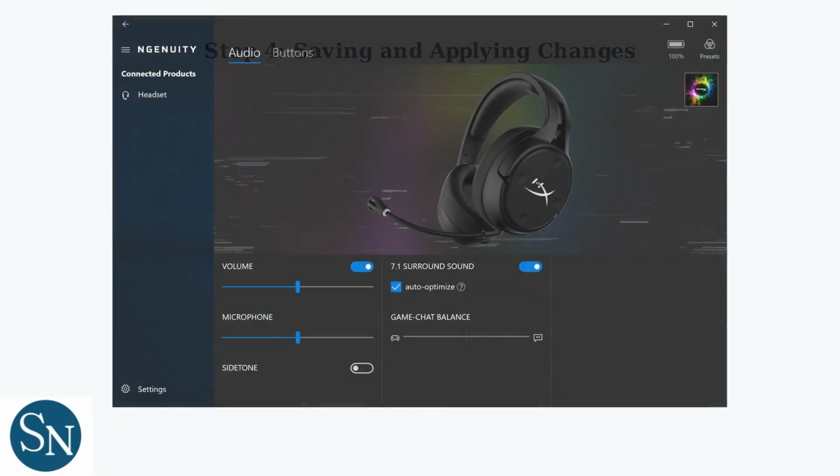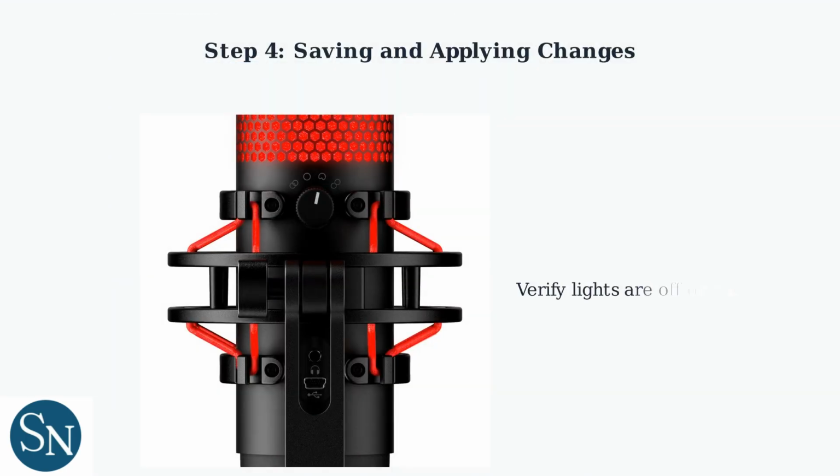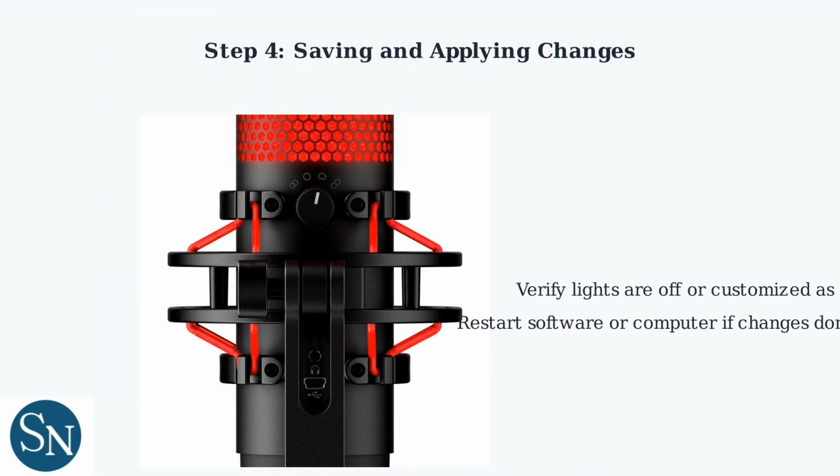After making your adjustments, click the Apply button to save and sync the changes to your QuadCast. The microphone will remember these settings even after you unplug it, thanks to its onboard memory. Verify that the lights are off or customized as desired. You may need to restart the software or your computer for the changes to fully take effect.